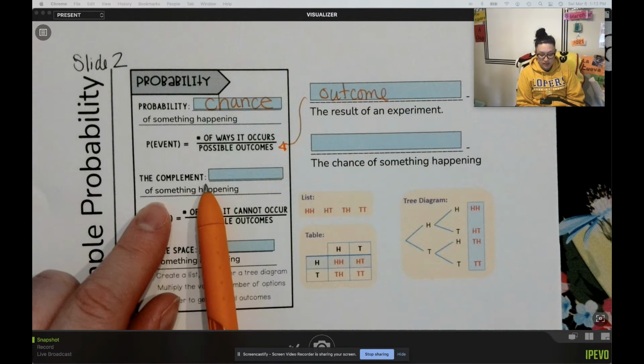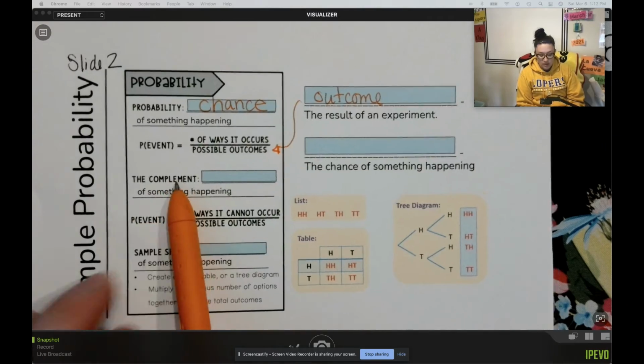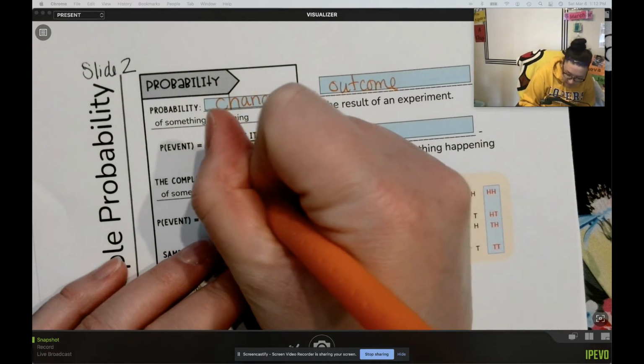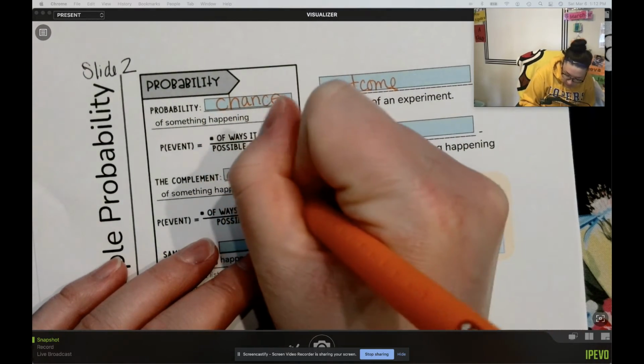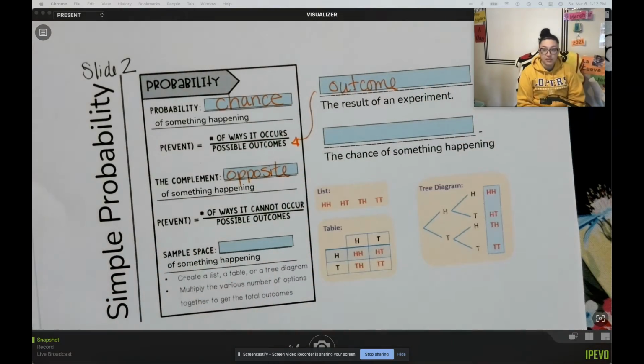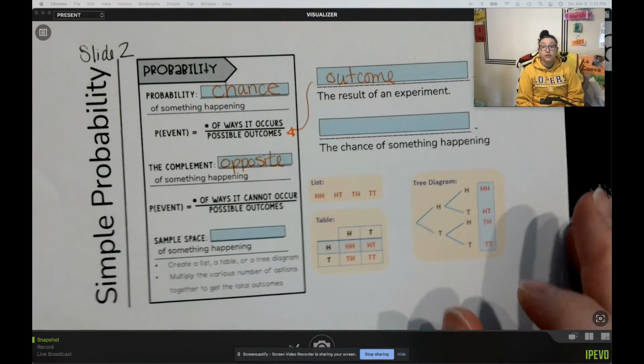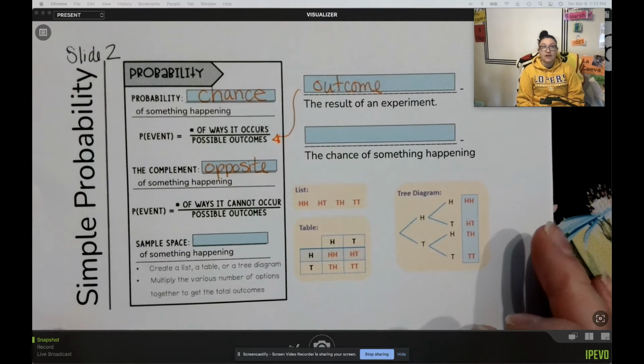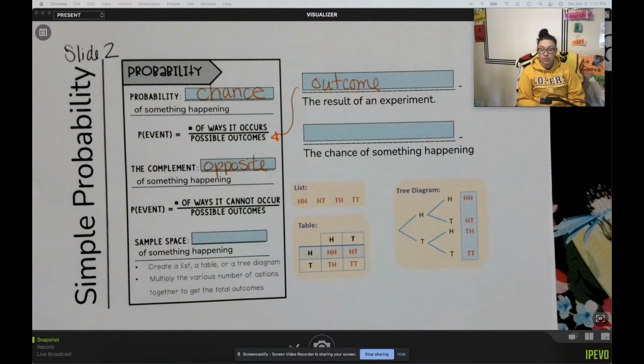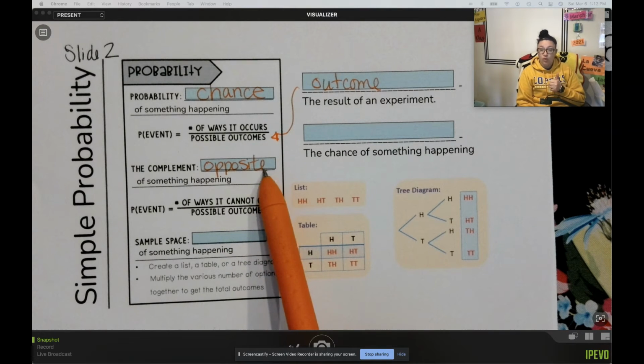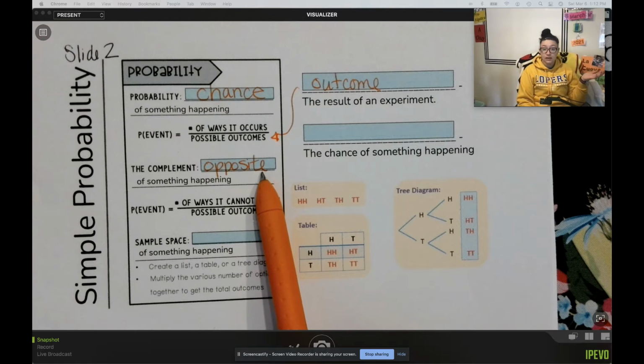The complement is the opposite of something happening. So for example, if I want to know what is the complement of flipping heads on a coin, what's the opposite of flipping heads on a coin? Tails.